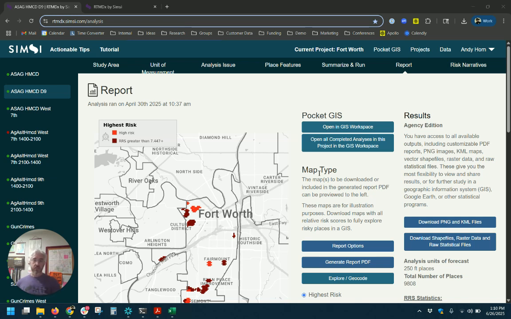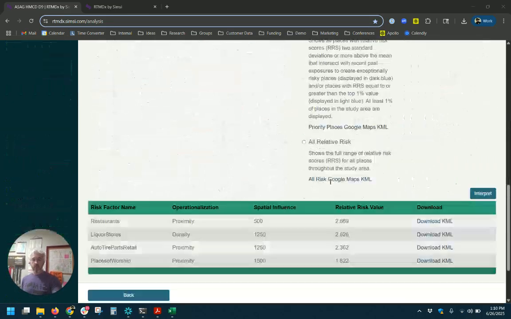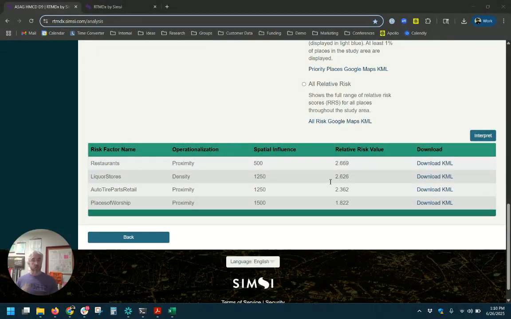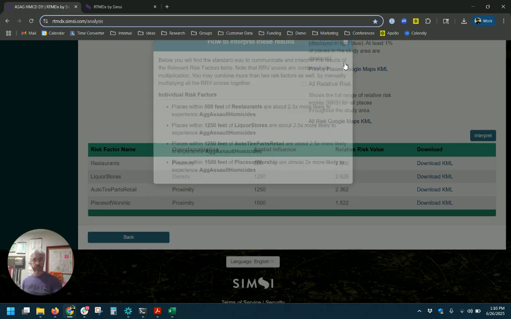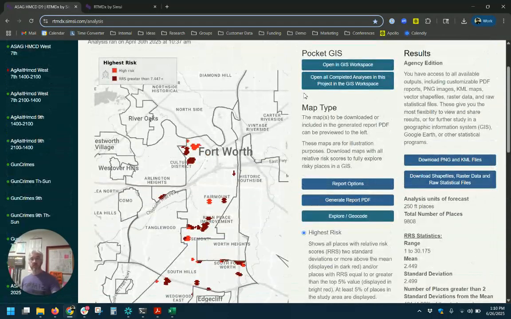So within this district specifically, we found that restaurants, liquor stores, auto parts stores, and places of worship were at the highest risk of influencing crime. The way you can interpret that in plain language is if I'm within 500 feet of a restaurant, I have a 2.5 times higher likelihood of having an aggravated assault or a homicide occur in the future. With this information, we can go even deeper.